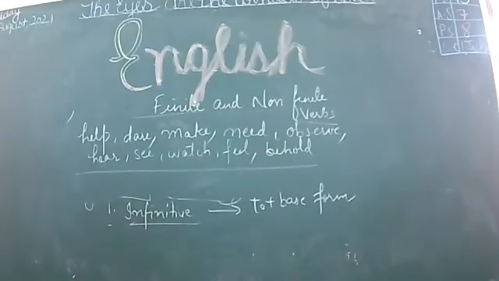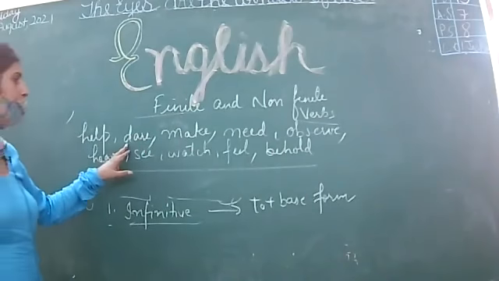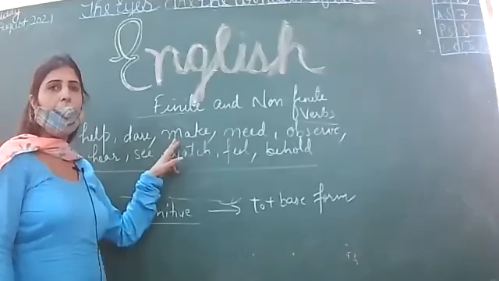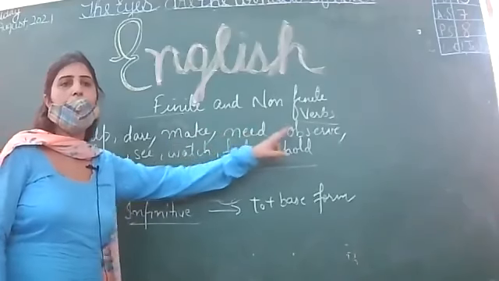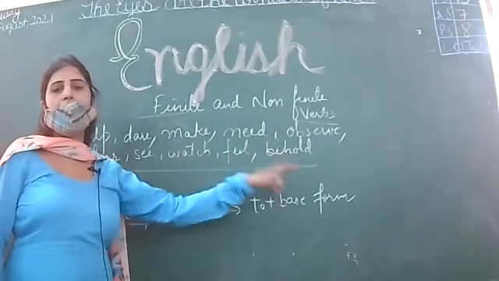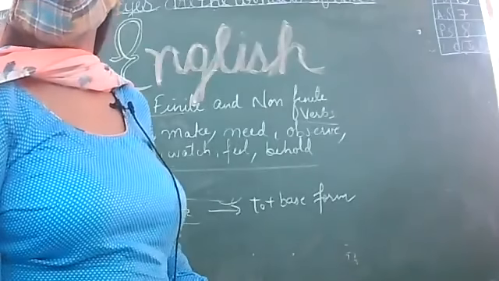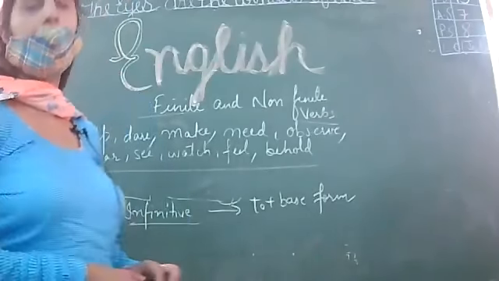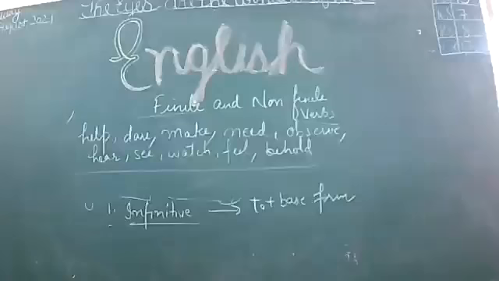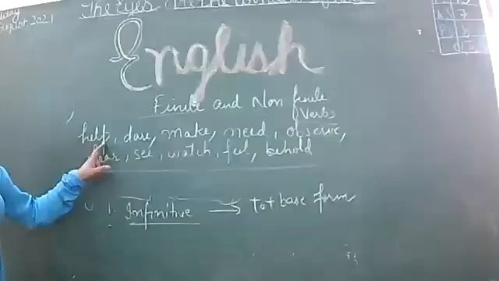How do I remember all these words? Let me tell you. How dare make. I have made a sentence. How dare you to make me your friend? You need to observe, hear, see, watch, then feel, and then behold. I have learned in this manner that these are the various words to be used with infinitives.